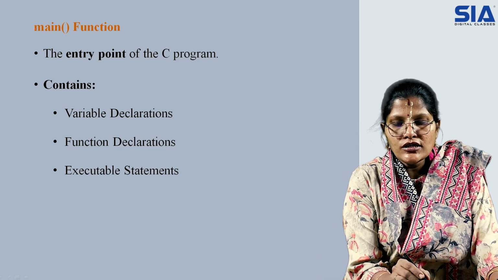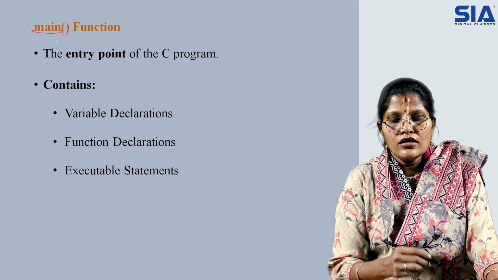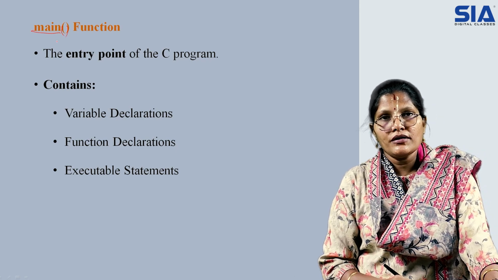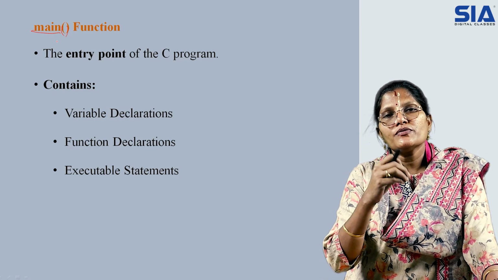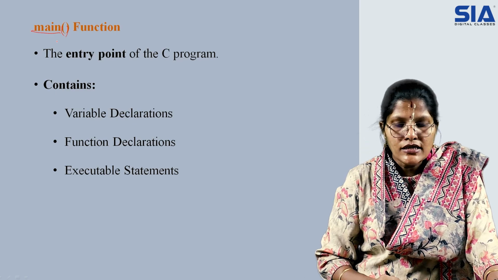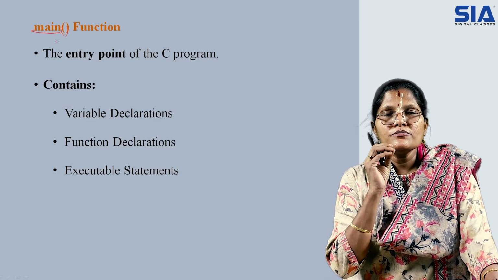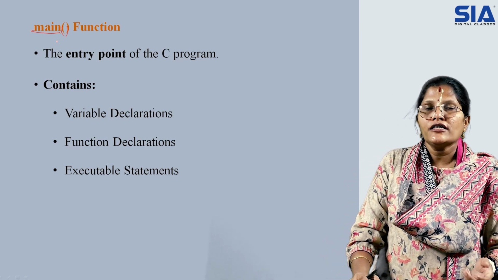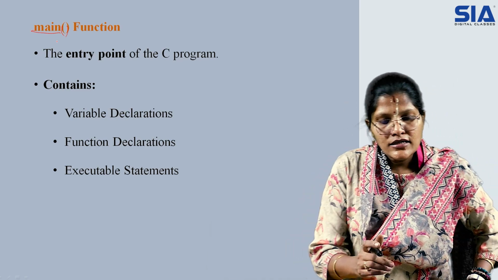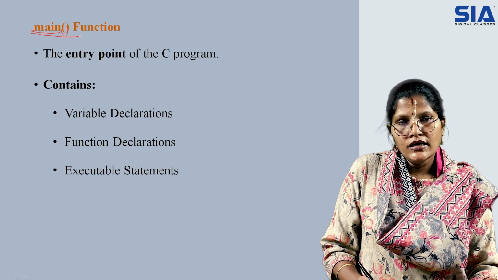Main is actually a word, and what follows after it is a function symbol. What do you mean by a function? It is some set of instructions executed by the particular function. A function is a self-contained block of statements which are executed as it is invoked by the user. And in C, main is the starting function to be executed and the last one to be terminated.